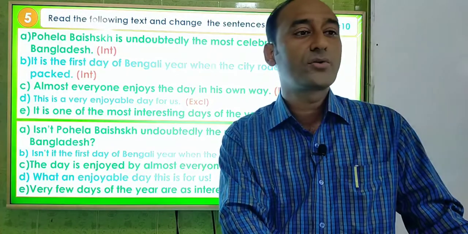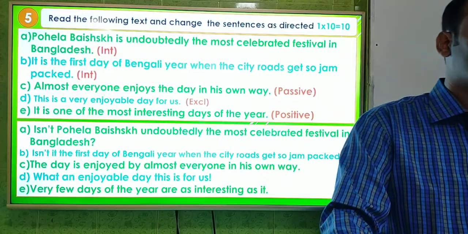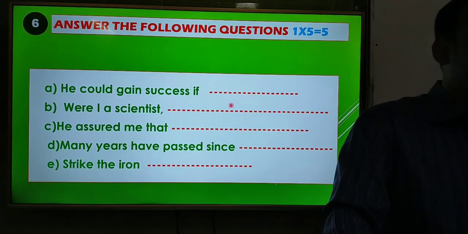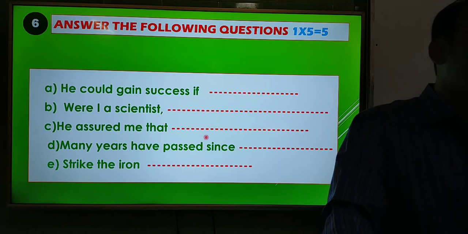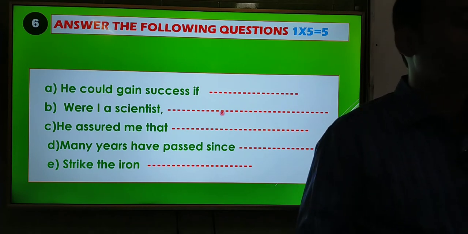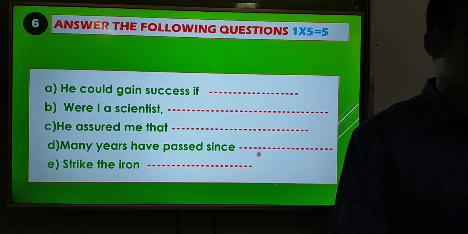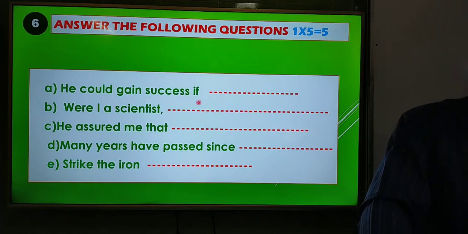Now I am going to the next one, question number 6, and we shall see which questions will be in question number 6. In the short syllabus we have to face completing sentence in question number 6. In the previous syllabus we had to face transformation, that means changing sentence, but in the short syllabus we have to face completing sentence, and you will get 5 marks for 5 questions.